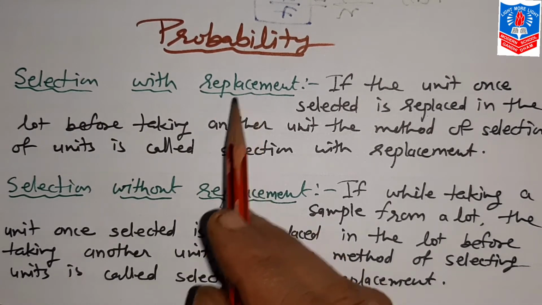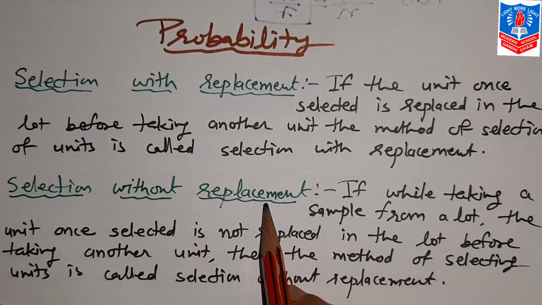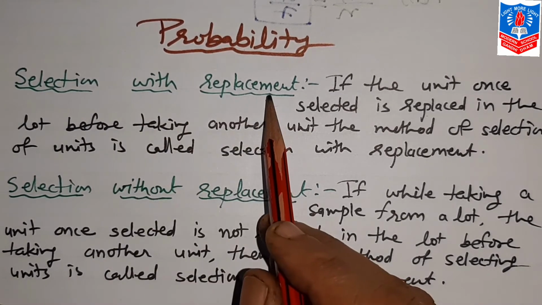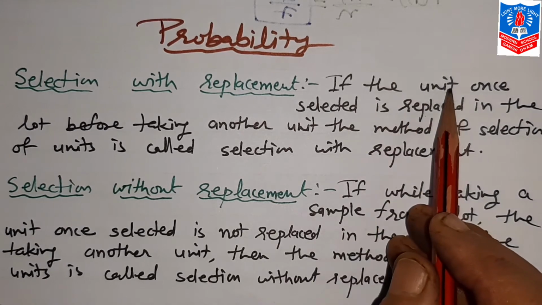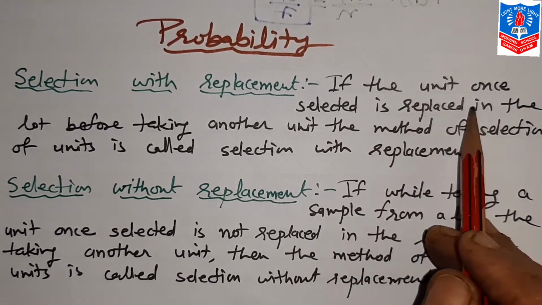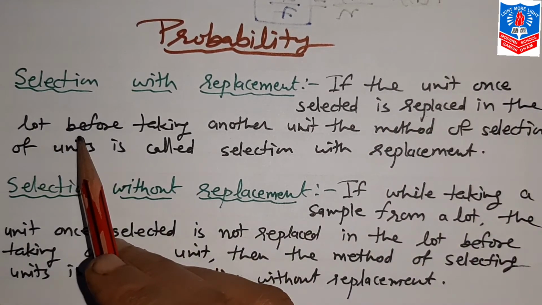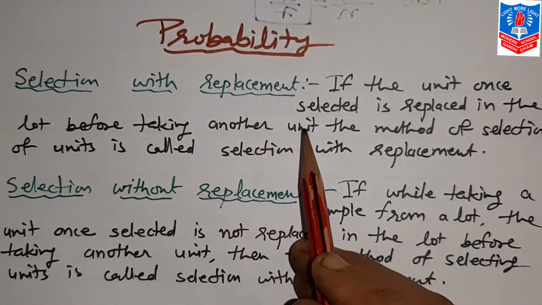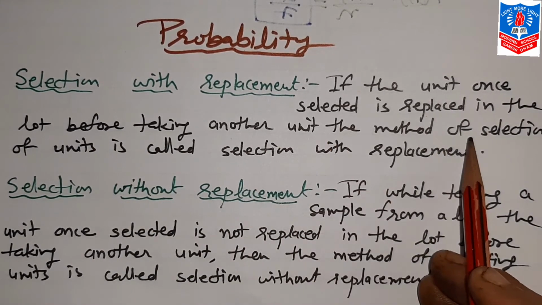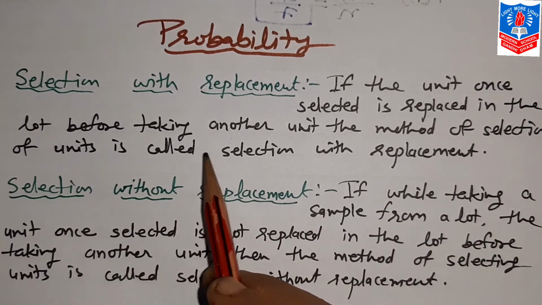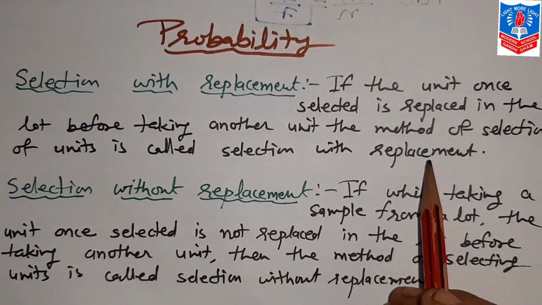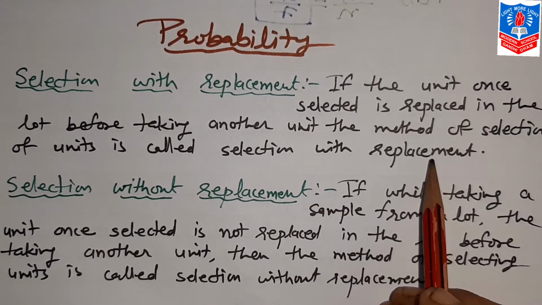Selection with replacement, selection without replacement. Now first, what is selection with replacement? If the unit once selected is replaced in the lot before taking another unit, the method of selection of units is called selection with replacement. It's very simple.